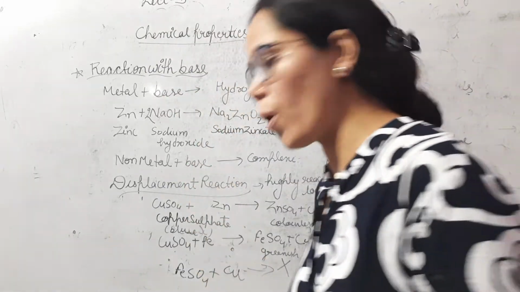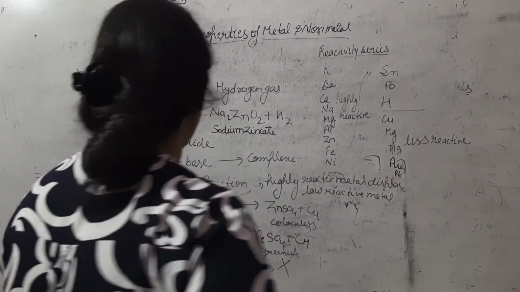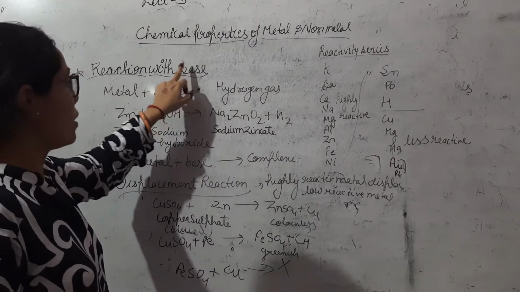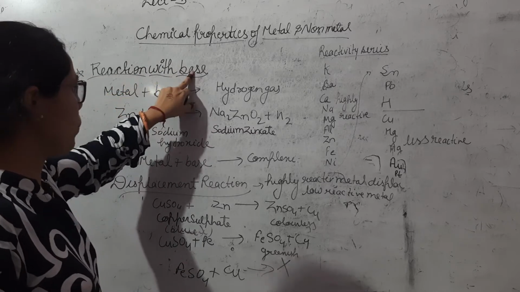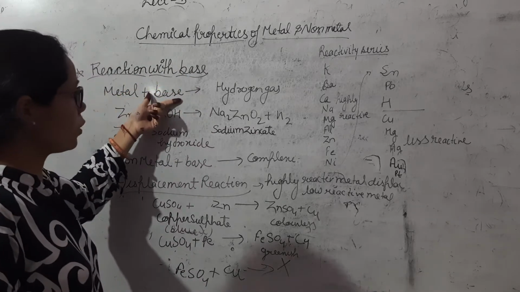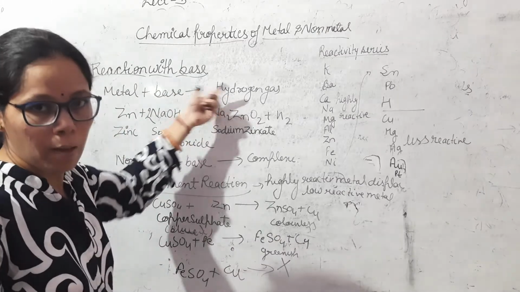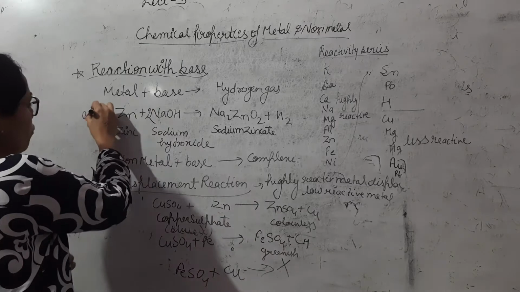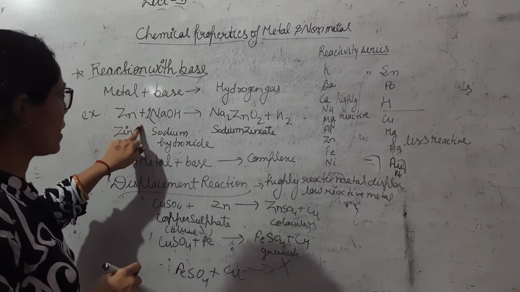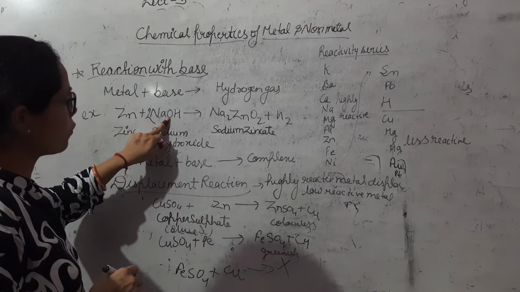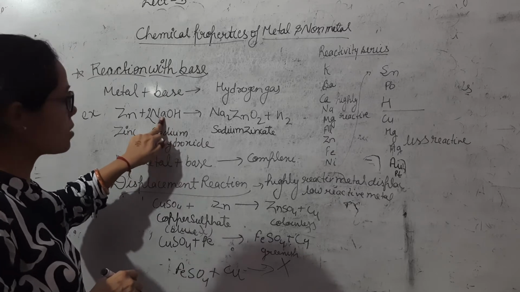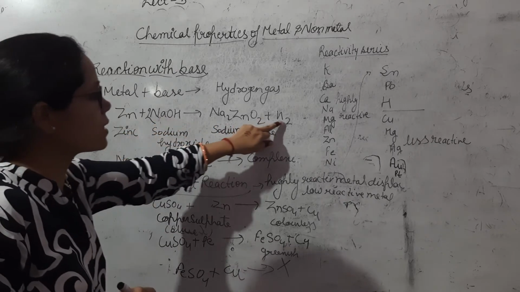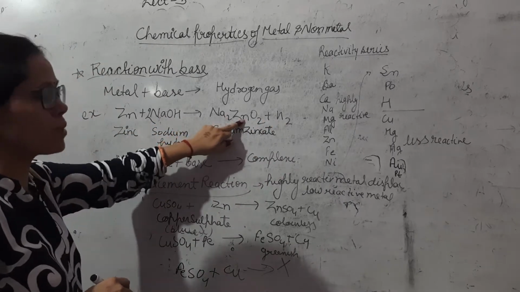So the next chemical property of metals and non-metals is the reaction of metals and non-metals with base. Metals react with base to release hydrogen gas. For example, we take zinc metal. This zinc metal reacts with sodium hydroxide base. This is sodium hydroxide base, NaOH. Zinc reacts with sodium hydroxide and releases hydrogen gas and forms sodium zincate.